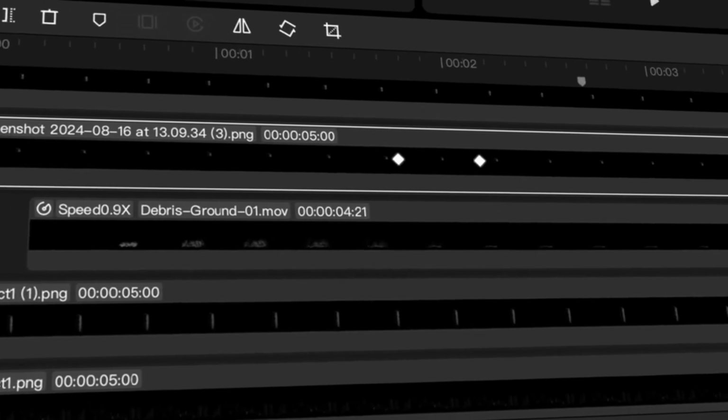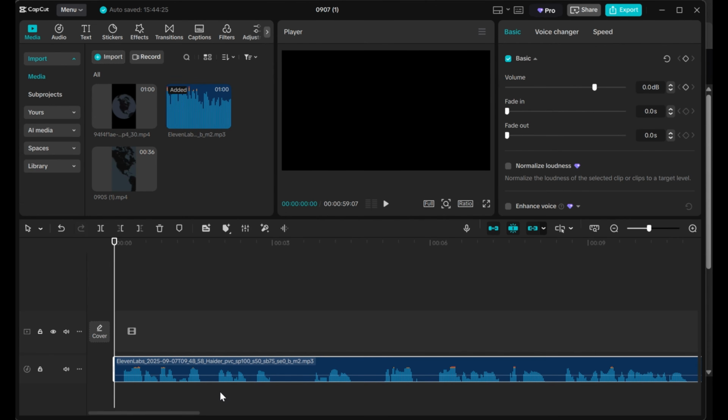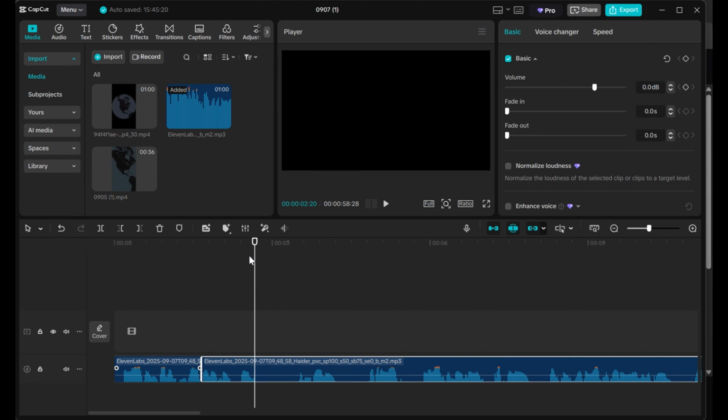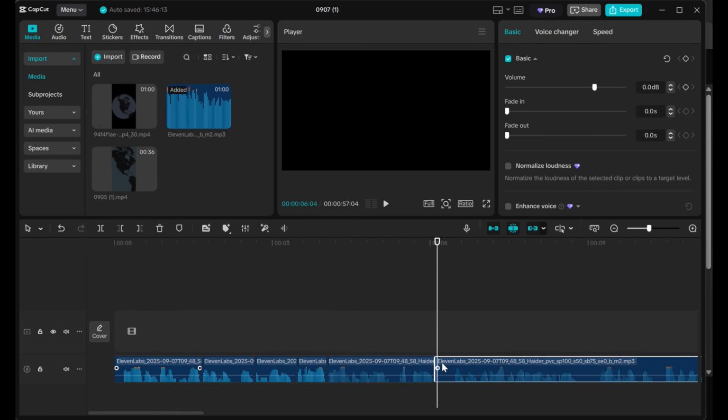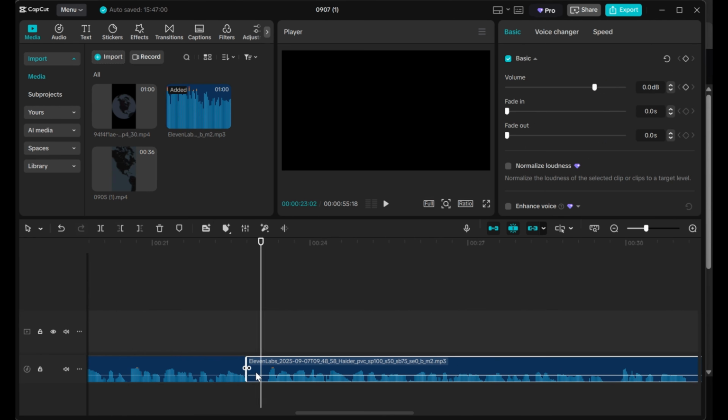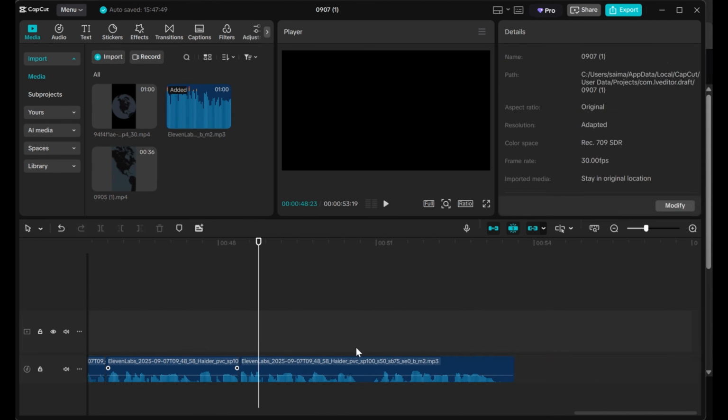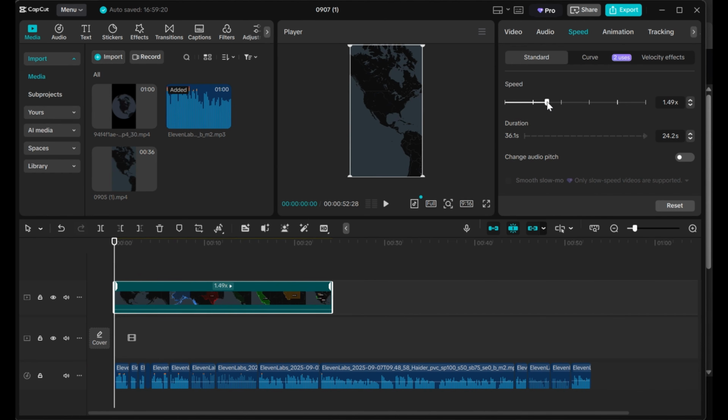For the editing part, we'll use CapCut. After importing the voice we created earlier, we'll notice there are some gaps in the timeline. These gaps happen where one clip ends and another begins. To fix this, simply split at the unwanted gap and press Ctrl+X to delete. Clean and simple.